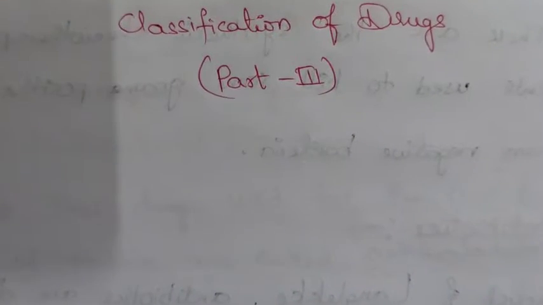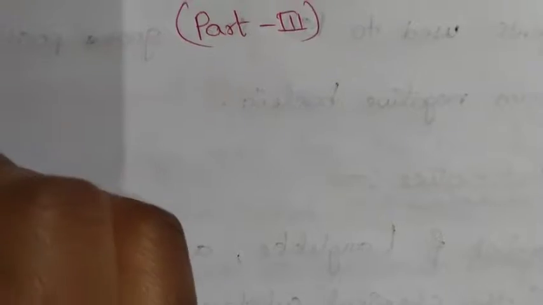In the previous video, we completed the classification of drugs. In that one, we completed up to antibiotics that is present in the chemotherapeutic agents. Now we will see the remaining chemotherapeutic agents. Fifth one is the anti-protozoal drug.